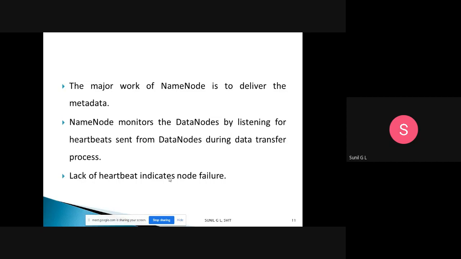In exams they may ask you to explain the various system roles of HDFS. At that time you need to write the architecture, then explain the write operations and read operations, and the name node and data node. Surely they will ask this question: explain the various system roles of HDFS.